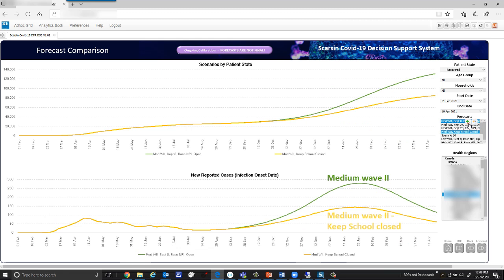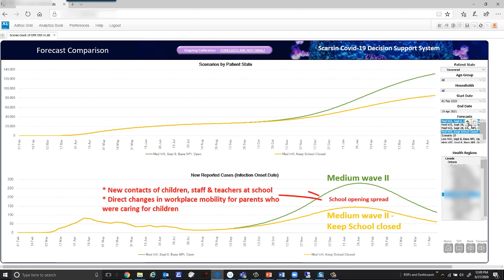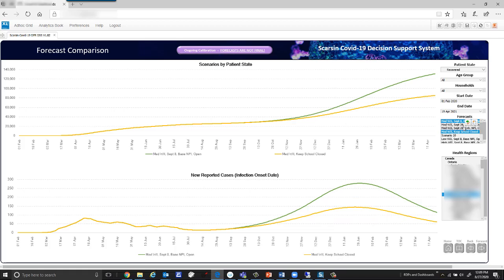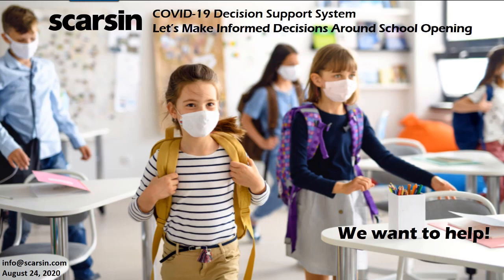As we compare the medium wave 2 with a September start versus keeping school closed, you can see that as the wave behavior grows from low to medium, the potential for the school to spread infection to the broad community grows as well. So opening schools is a serious decision.